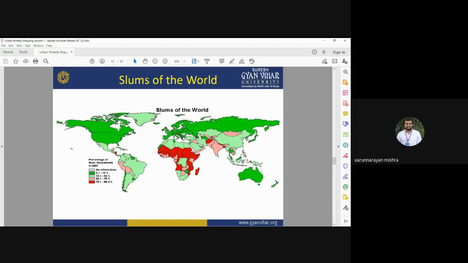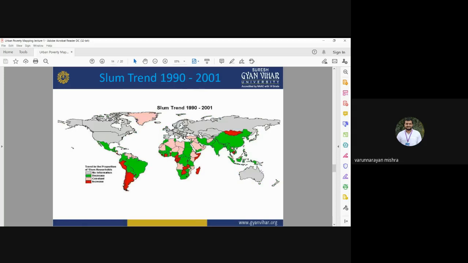If a person has their own home, their own land, they don't live anywhere without legal occupation. So there may be a reduction in the slum area. This is the trend of the slum area, how the slum area is changing over the period of 1990 to 2001.